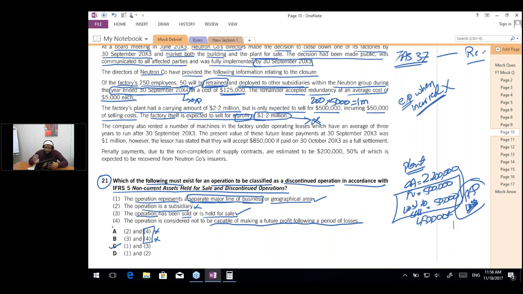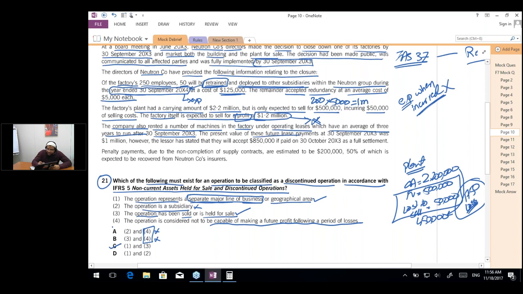Okay, now let's discuss the last part of this question, and then we will have 4 minutes in total from now. So we'll be extending the session for 15 minutes so that we can at least complete section B. Now the question says that the company also rented a number of machines in the factory under operating leases, which have an average of 3 years to run after 30th September 2023.